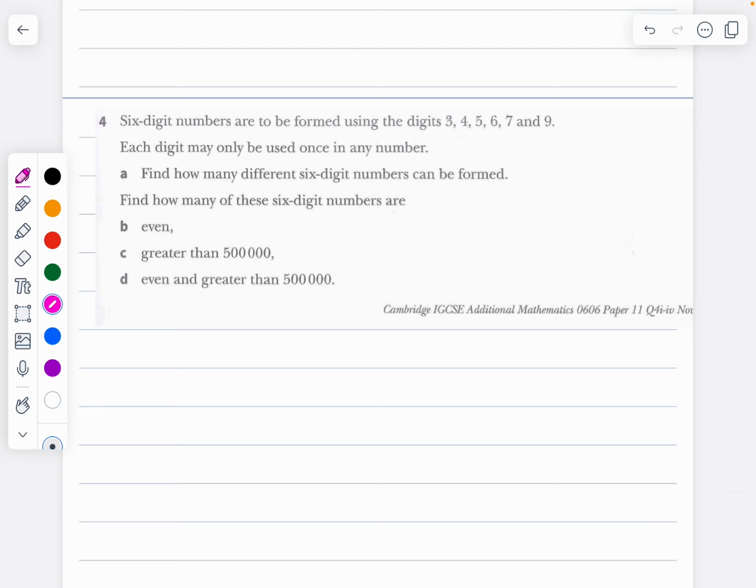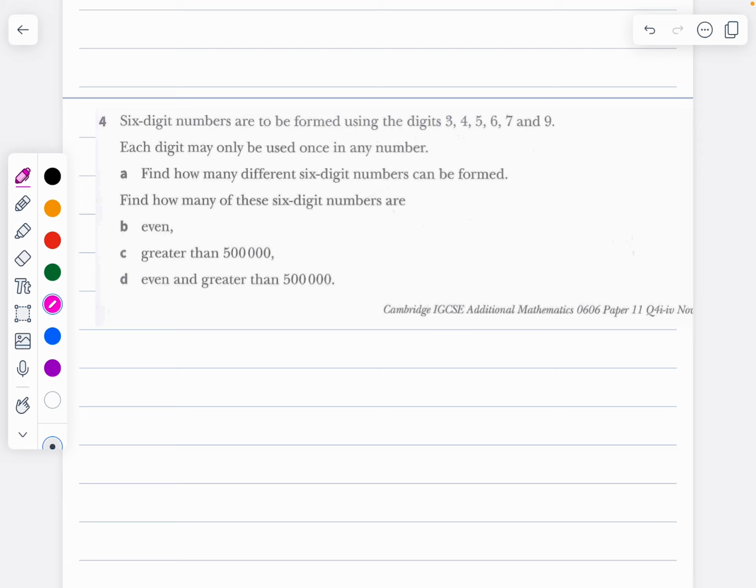Now coming to question number 4. So let's read the question number 4 carefully. So what does it say? 6-digit numbers are to be formed by using the digits 3, 4, 5, 6, 7 and 9. There is no 8 at all. Each digit may be used only once. There is no repetition at all.